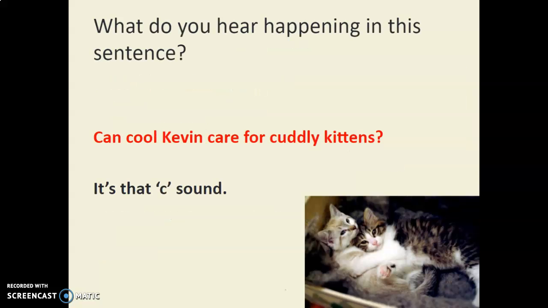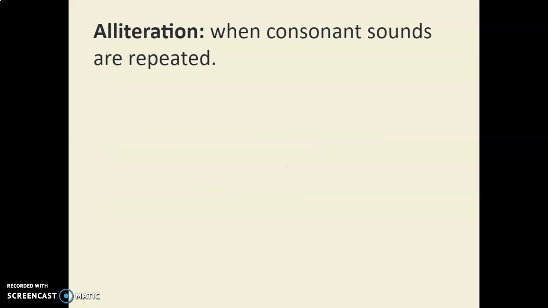For example, another sentence: can cool Kevin care for cuddly kittens? That's the C sound, or the K sound. Even though we don't necessarily see all the letters starting with C in there, when I read those words, they all make the K sound. Can cool Kevin care for cuddly kittens? Except for the word for. So everything has that K sound. So that's also an example of alliteration. Even though C and K both make that sound, it's not C's or K's repeated, but the combination of them both works here because they both make the same sound.